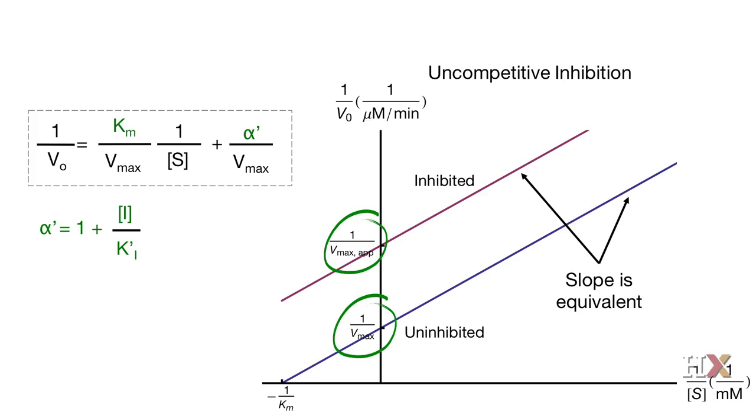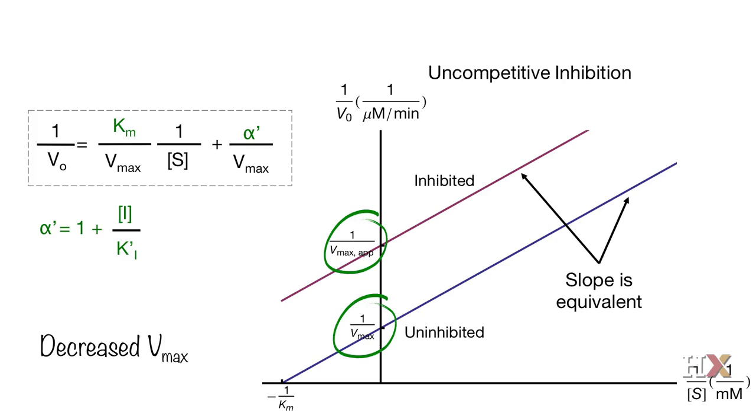That indicates that 1 over Vmax in the presence of an inhibitor is larger than 1 over Vmax in the absence of an inhibitor. That means that, as we predicted, Vmax, the apparent Vmax, which is the Vmax in the presence of the inhibitor, is lower than the Vmax in the absence of inhibitor. Now what about Km?